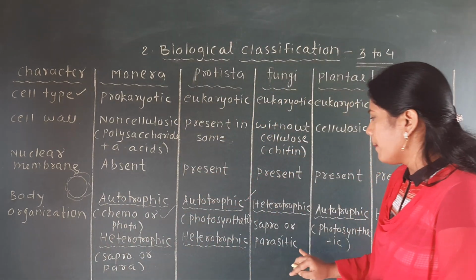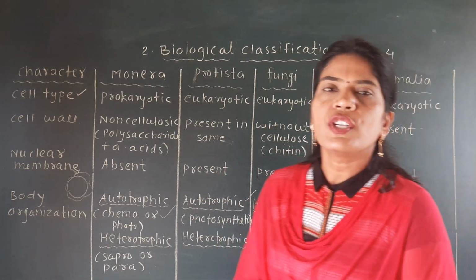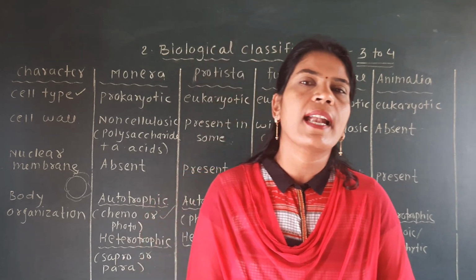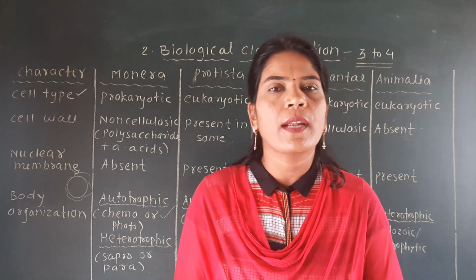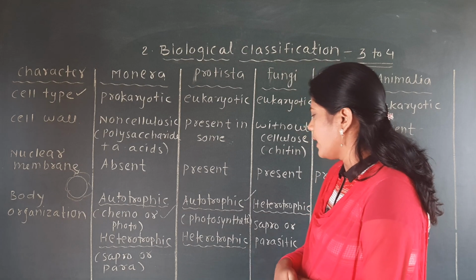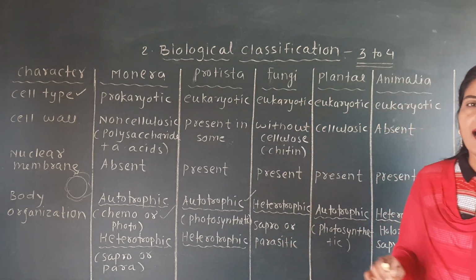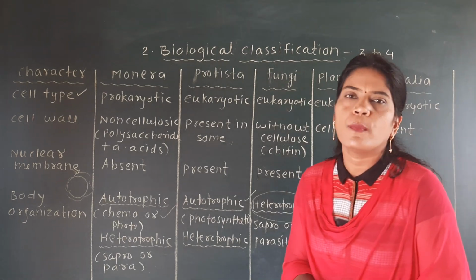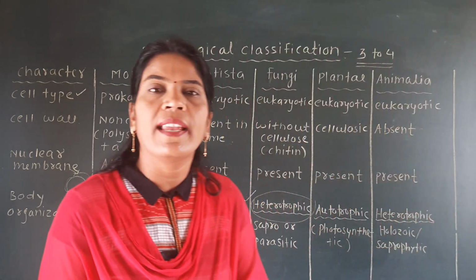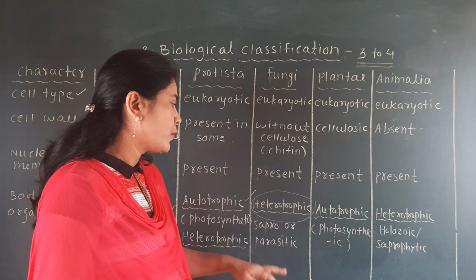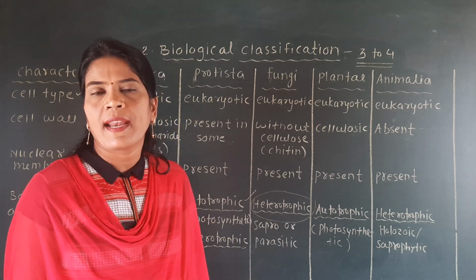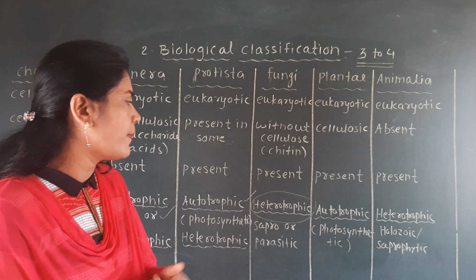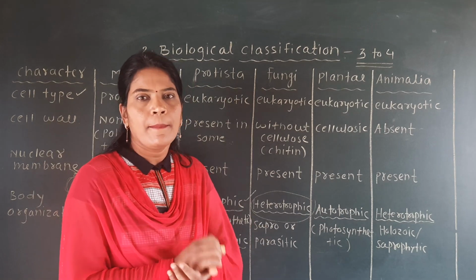And parasitic means the organism which lives on or inside the body of another organism, that we call parasitic. So these fungi are exclusively heterotrophic. There is no autotrophic mode of nutrition you will find. And in heterotrophic again there are two types, saprophytic and parasitic.